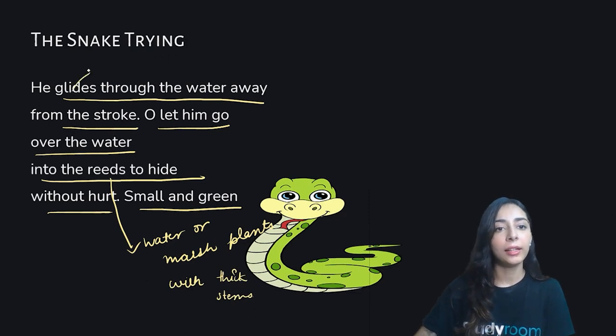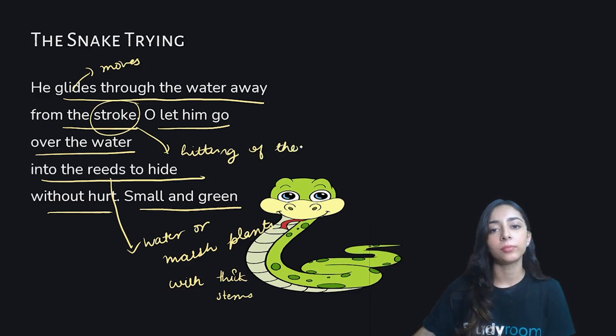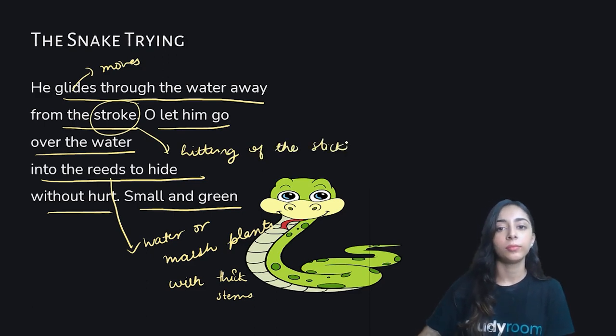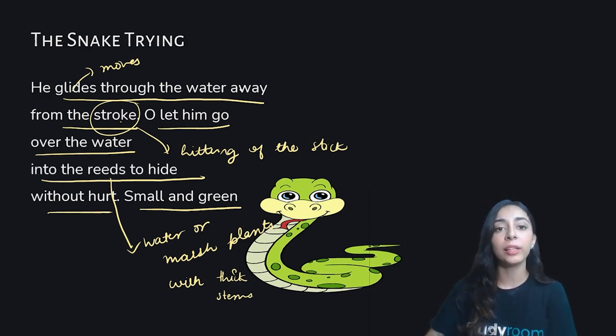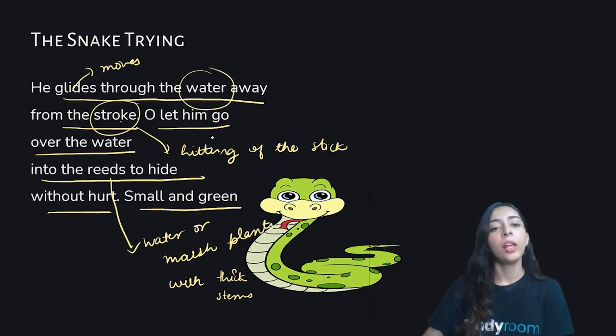Glides means to move, and stroke means the hitting of the stick. So the author says that he glides through the water away from the stroke. The snake tries to move away from the hitting of the stick. Now, oh, let him go over the water.